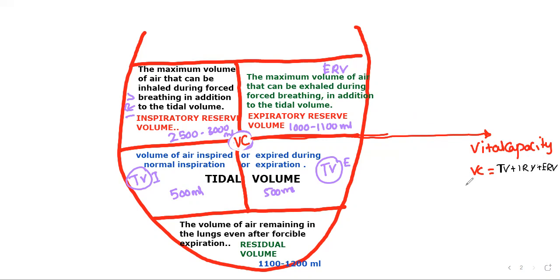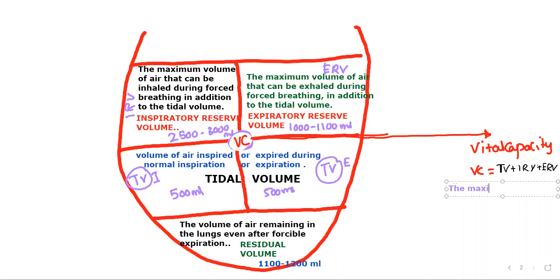Now let me write the definition here. Vital capacity covers what? We have seen already. It covers normal inspiration, normal expiration, and forcible expiration also. So let us write here.